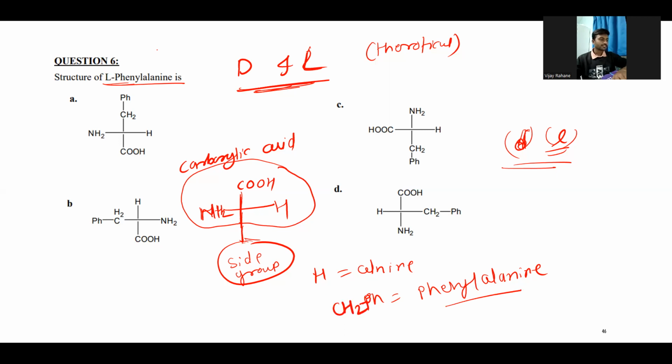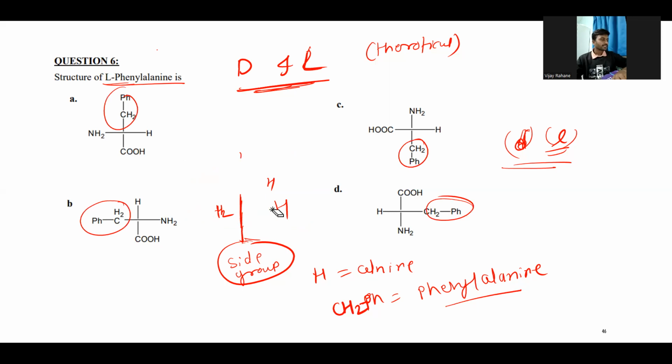So which amino acids have the side group CH2Ph here? CH2Ph, CH2Ph, CH2Ph, CH2Ph. So obviously all are phenylalanine, right? Now we need to consider the stereochemistry.